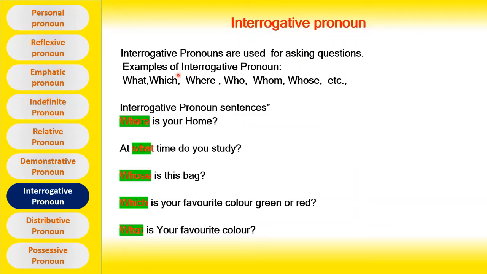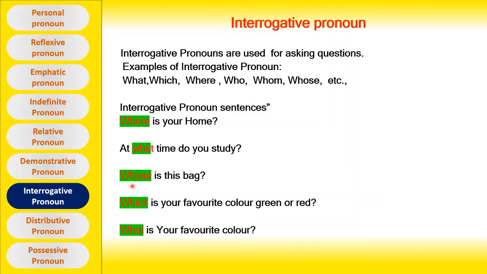Interrogative pronoun. Interrogative pronouns are used for asking questions. Examples of interrogative pronouns: what, which, where, who, whom, whose, etc. Interrogative pronoun sentences. Where is your home? Where is an interrogative pronoun. At what time do you study? What is an interrogative pronoun. Whose is this bag? Whose is an interrogative pronoun.